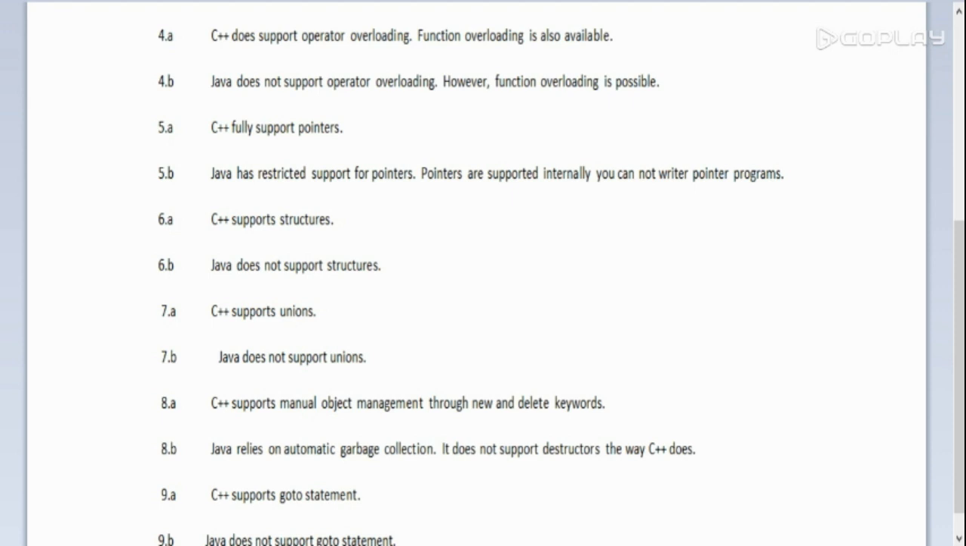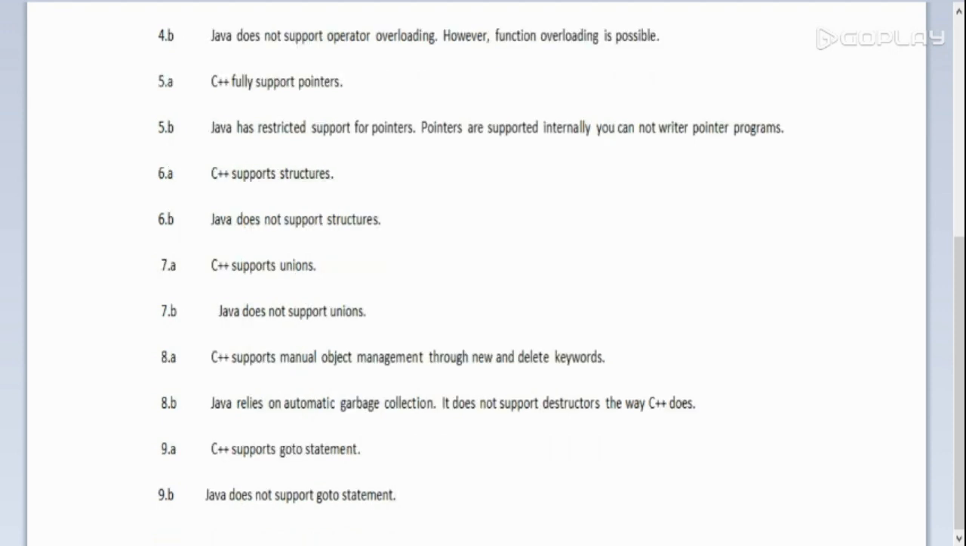C++ supports the goto statement. Java does not support the goto statement. Yes, there is a difference between C++ and Java. When you learn programming languages like C and C++, you will be told that programmers mainly don't use the goto statement. Rarely do programmers use it. It breaks the structure of a programming language and how smoothly it works. So Java does not support the goto statement and C++ supports the goto statement.